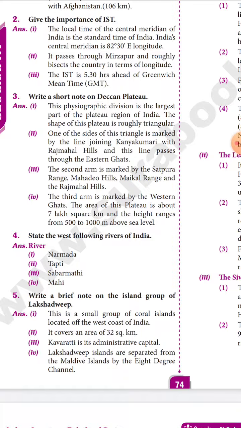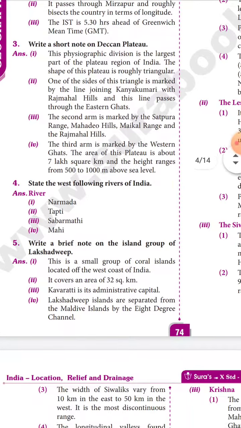Fourth one, state the west flowing rivers of India: Narmada, Tapti, Sabarmati and Mahi.